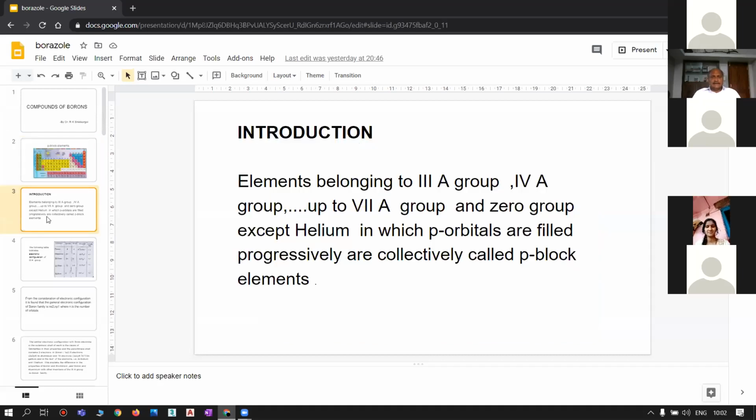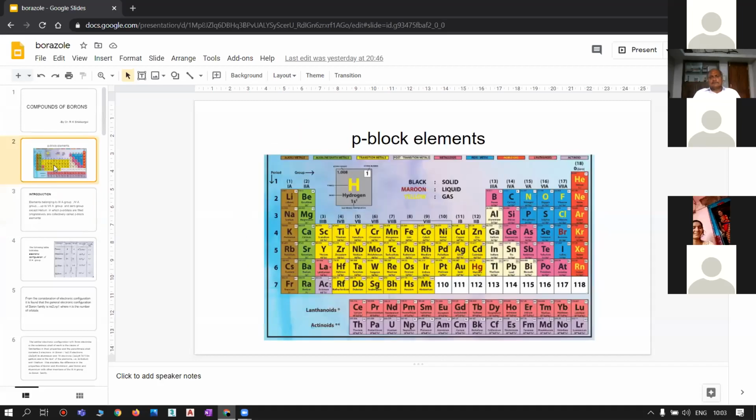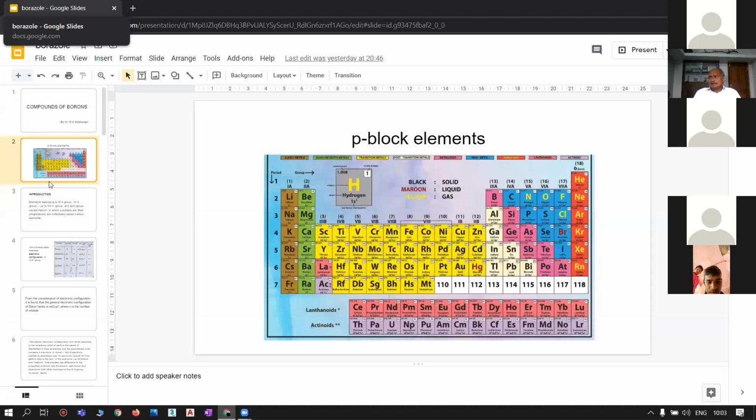In second A group, again there are 6 elements: beryllium, magnesium, calcium, strontium, barium, and radium. These 6 elements constitute the second A group of the periodic table. Both first A and second A, that is alkali and alkaline earth metals, are regarded as S block elements.